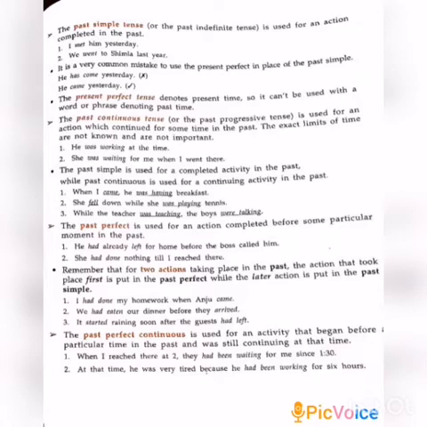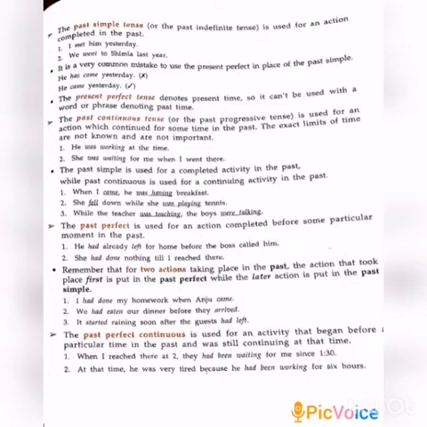See the example: He was working at the time. She was waiting for me when I went there. So in the examples we can understand what they indicate. The past simple is used for a completed activity in the past, while past continuous is used for a continuing activity.